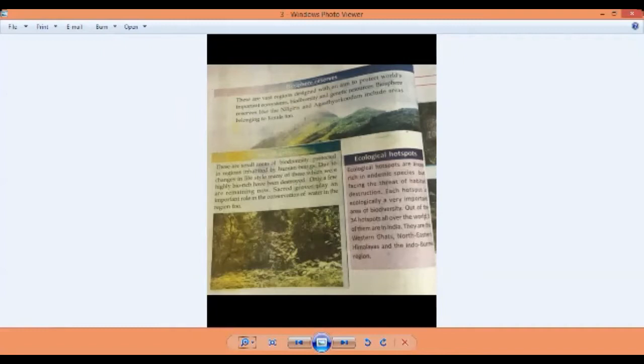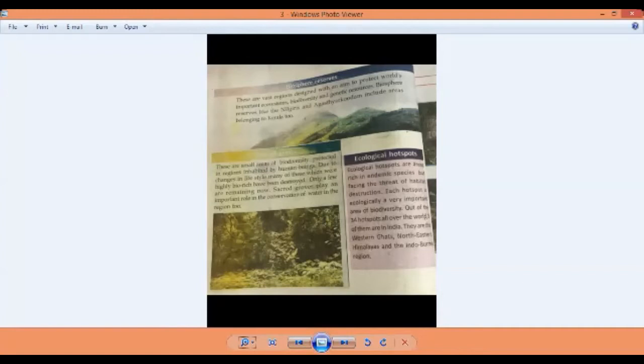So biosphere reserves are the regions designed with an aim to protect the world's important ecosystems. Okay, so the Nilgiris and Agasthyarkudam include areas belonging to Kerala too. Okay, the next comes the sacred groves. You can see in the picture sacred groves. Sacred groves means Pambukavu. Okay, so these are small areas of biodiversity protected in regions inhabited by human beings.